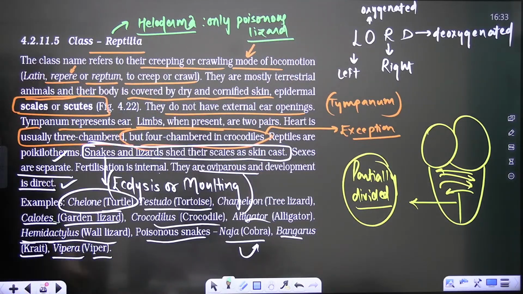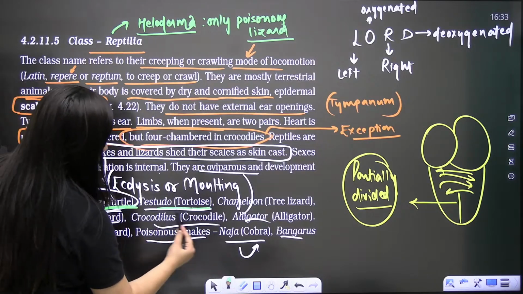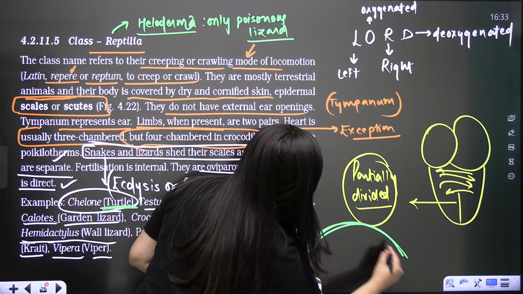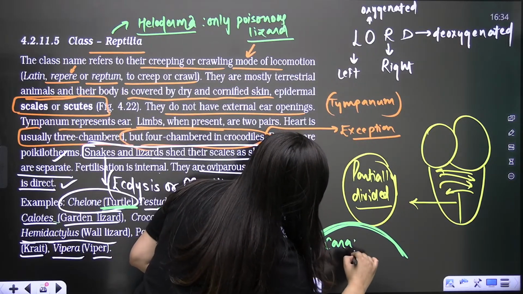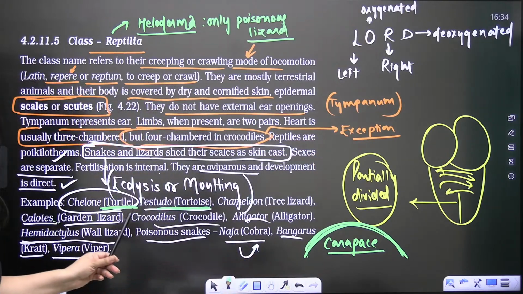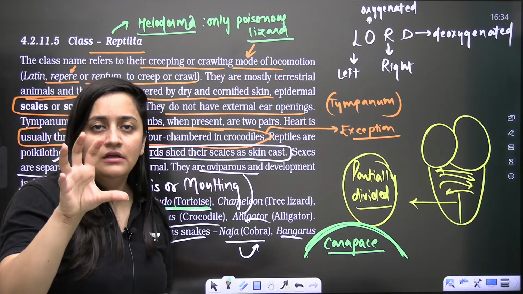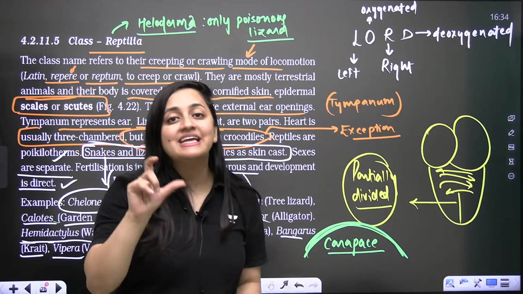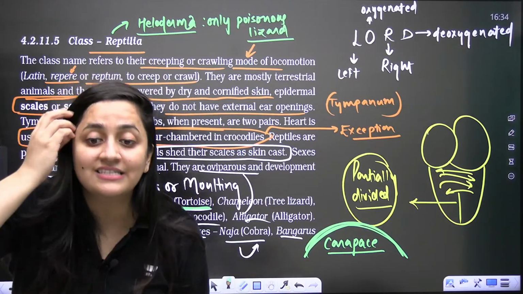And do you know, bache, what is the difference between a turtle and a tortoise? You know, for their protection they have a kind of shell that is known as carapace. Have you seen a tortoise ever? They have a very hard shell in which they will cover themselves. That shell is basically known as carapace.